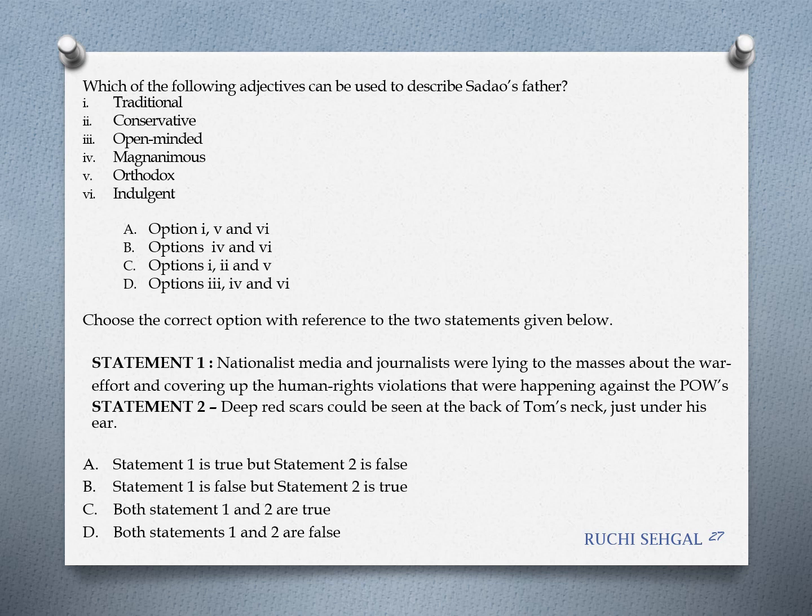Choose the correct option with reference to the two statements given below. Statement 1 says nationalist media and journalists were lying to the masses about the war effort. Statement 2 says deep red scars could be seen at the back of Tom's neck, just under his ear. Since both the statements have been mentioned, the first one we have inferred, the second one it's mentioned, hence option C will be the correct answer, which says both statement 1 and 2 are true. So remember, these kinds of questions require a little bit of application, children.